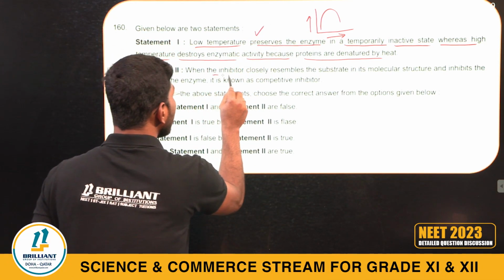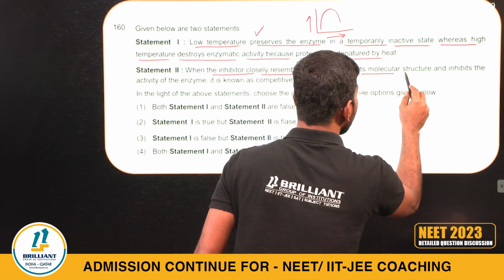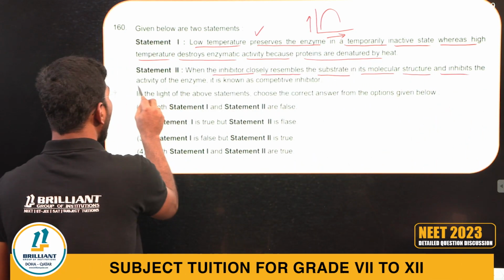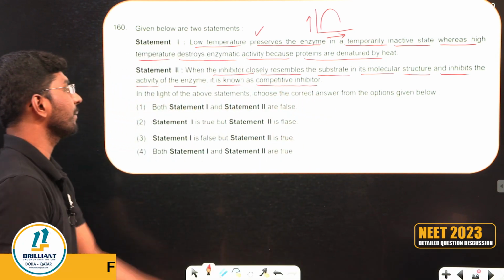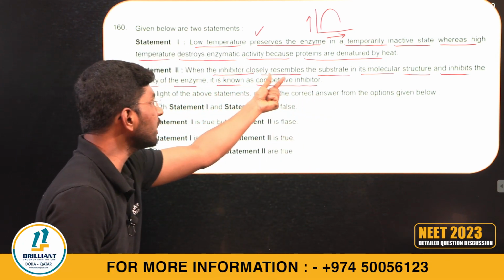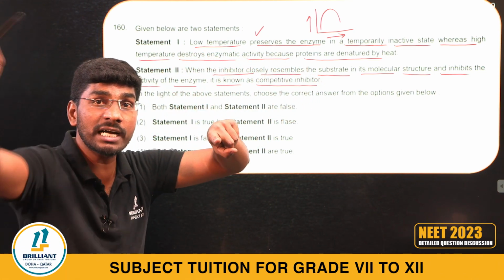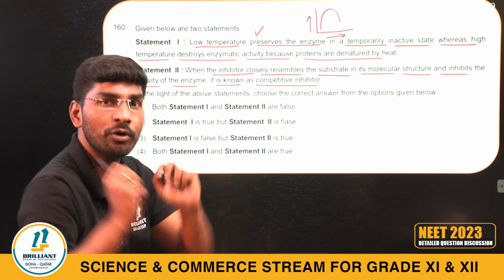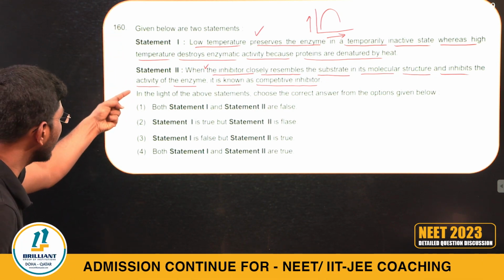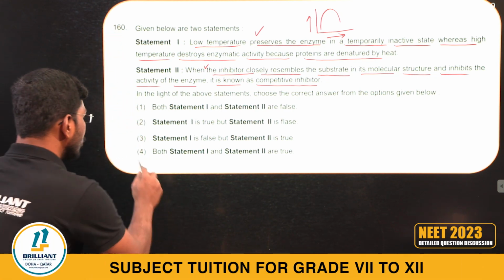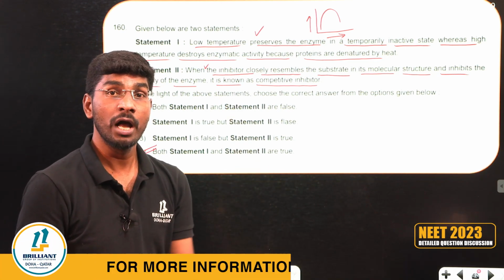Statement 2, when the inhibitor closely resembles the substrate in molecular structure and inhibits the activity of enzyme, this is known as competitive inhibitor. They are asking, when an inhibitor closely resembles the substrate, competitive inhibitor, malonate, succinic dehydrogenase enzyme, I said the same concept here also. This is also a correct statement. So both statements are correct. So we can write what? Tell me. Statement 1 and statement 2 are true. So answer 4. Statement 1, statement 2 both are true.